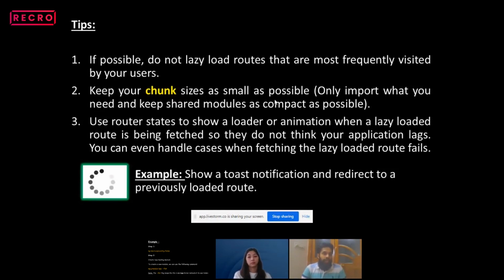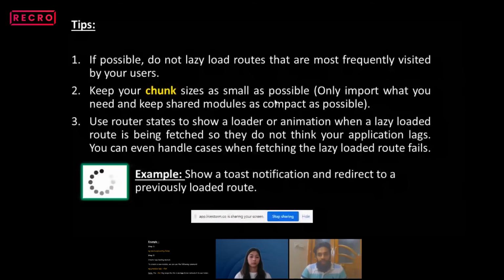For example, if there is a user login page, or some security concern associated with it, do not try to implement lazy loading in that particular page, because it might be a security concern. And also, it is difficult to backtrack or debug the code.